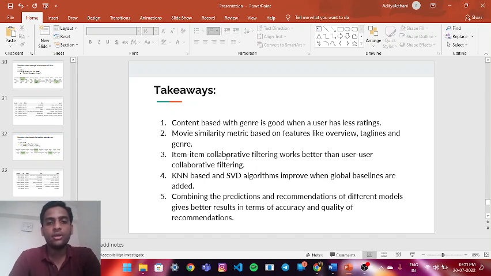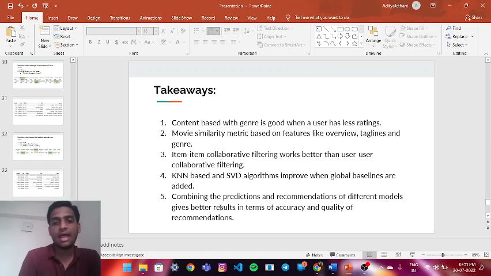Item to item collaborative filtering, as I told about the movie filtering. KNN based and SVD based algorithm will improve the global baseline added. These algorithms will improve the program based on Hollywood, Bollywood and many other movie industries of the world.